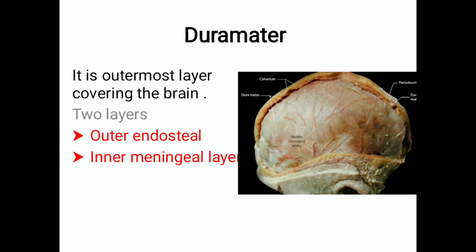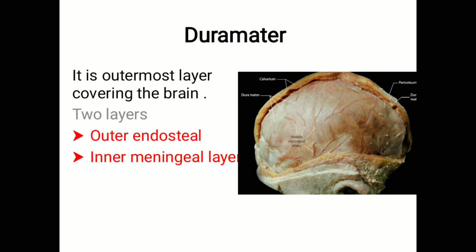So what do you mean by dura mater? It is the outermost layer covering the brain. You can see this is the skull they have opened, and you can see here this is the layer. So it is the outermost layer covering the brain. This layer consists of two layers. The two layers are the outer endosteal layer and the inner meningeal layer. So remember, the dura mater consists of two layers, the outer endosteal layer and the inner meningeal layer.